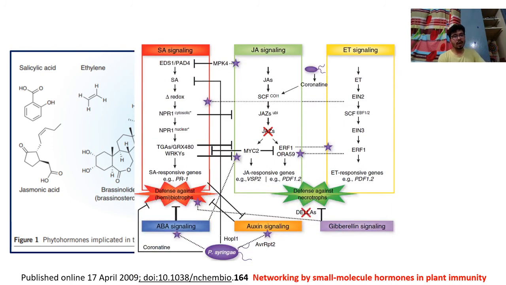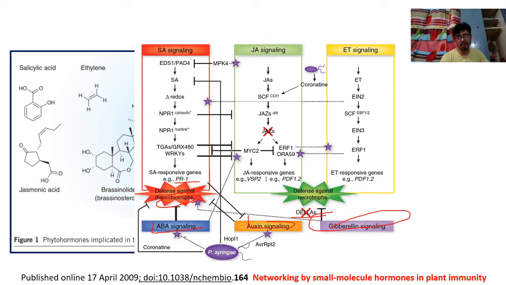So guys, you have to understand salicylic acid biosynthesis, then various transcription factors, general transcription factors or WRKY transcription factor or others will respond with PR protein, and this leads to defense against hemibiotrophic pathogens. And ABA signaling, auxin signaling, gibberellin signaling, DELLA protein.